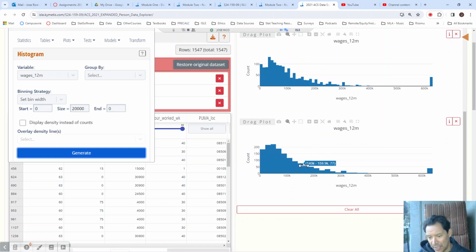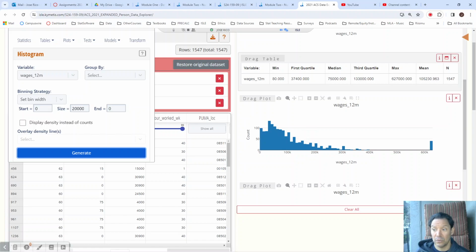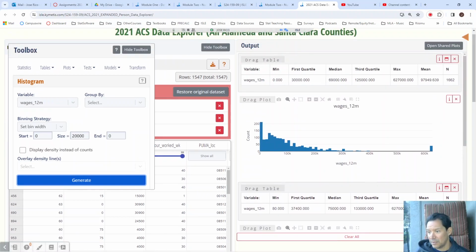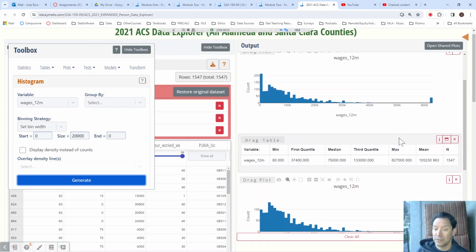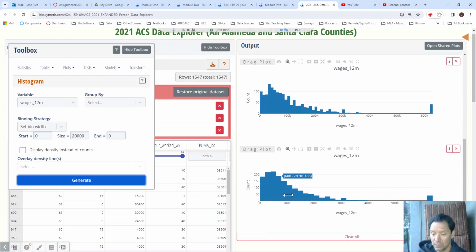I get to see the decay of this growth. I get to see this thing fall at a better rate than I do here, because I get a lot of these little bumps that are probably rounding bumps, how people round their earnings. So this is a good graph. I think this is a really good graph that probably represents it the best, but you have to be very careful to explain that you're excluding... Well, how many does it look like? 1662 to 1547. So you're excluding like 115 people that reported zero earnings. But that's okay as long as you say what you're doing. I think this is still a very good graph.